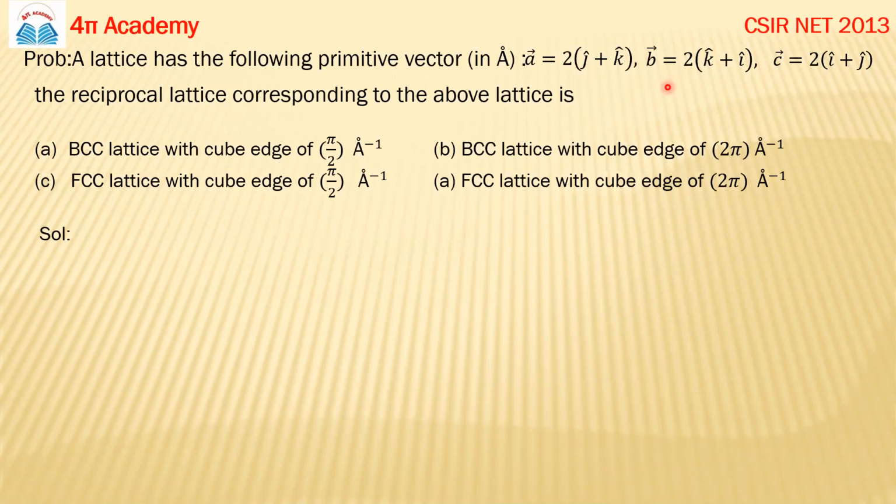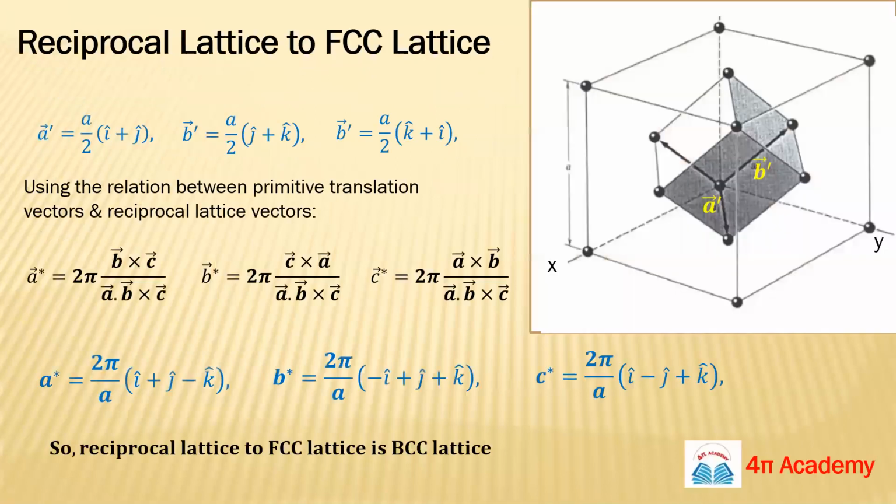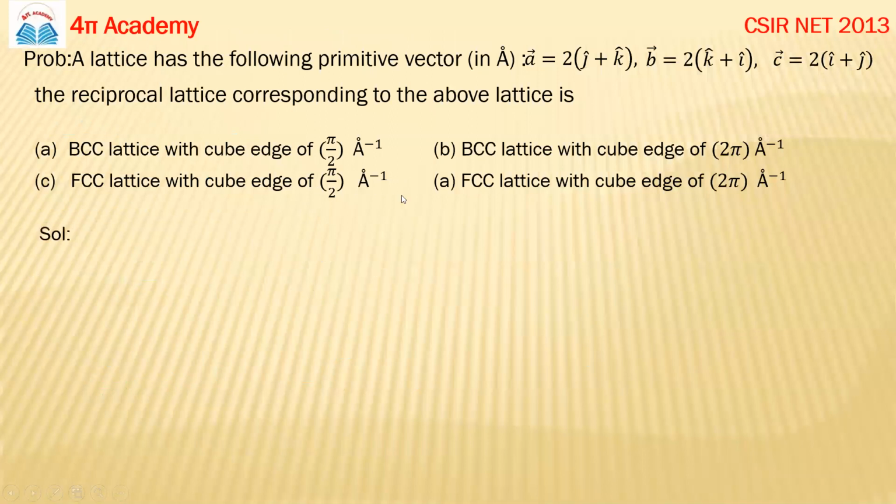Means you have to use these formulas, vector A star, vector B star, and vector C star, and find out these values. So can you quickly solve one and find out the value of A star? Can you do it, guys, in 5 minutes? Yes, ma'am. Use these formulas. A star equals 2 pi B cross C upon A dot B cross C. Write this formula and put the values of A, B, C.